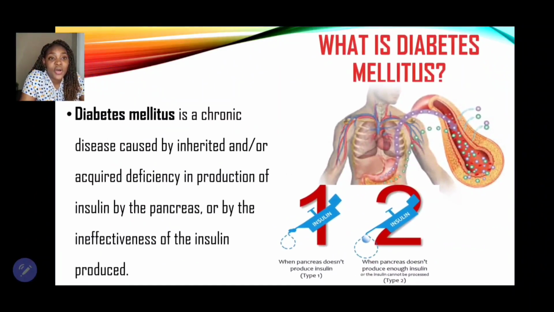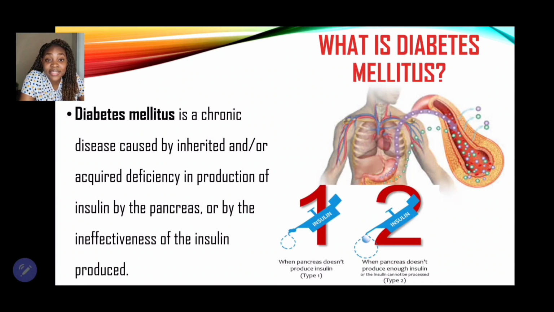Okay guys, now another improper intake of carbohydrates can also be a result of someone having diabetes mellitus, right? So consuming too much carbohydrates can lead to someone having diabetes. Now, what is diabetes?